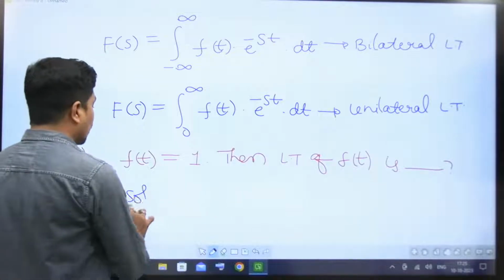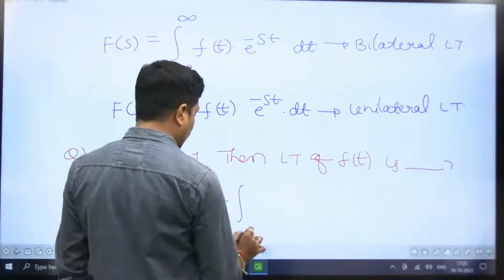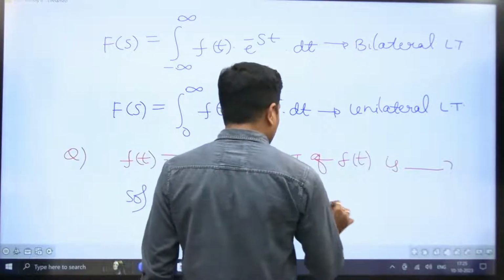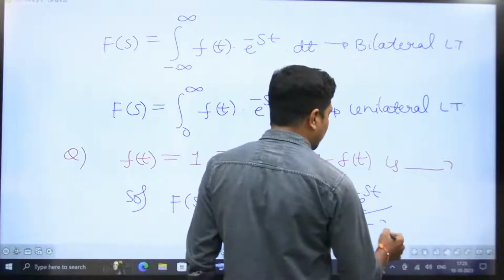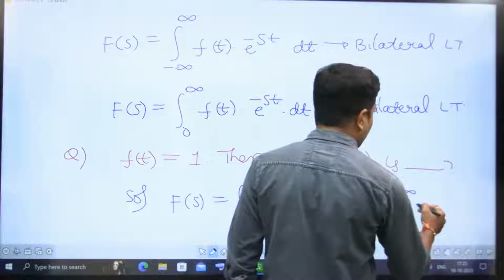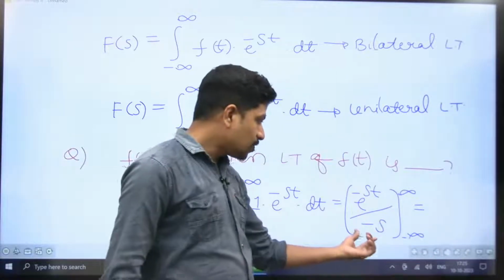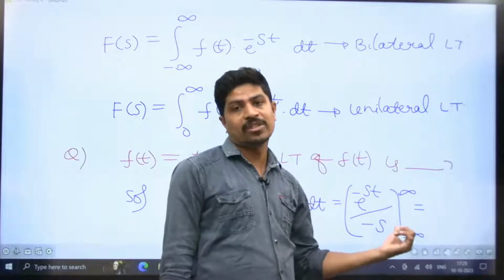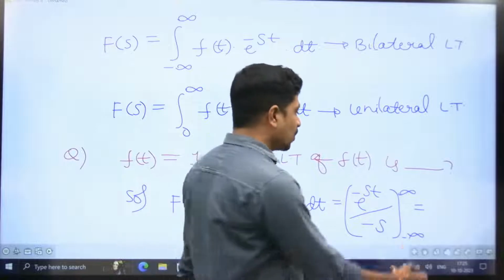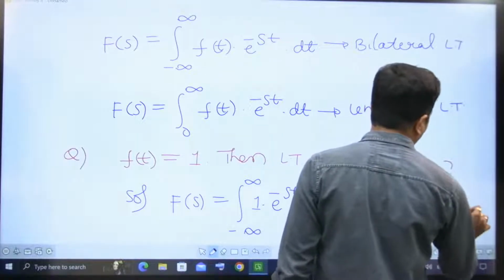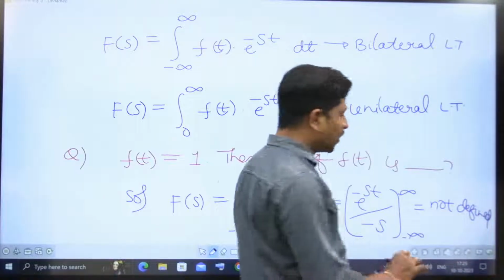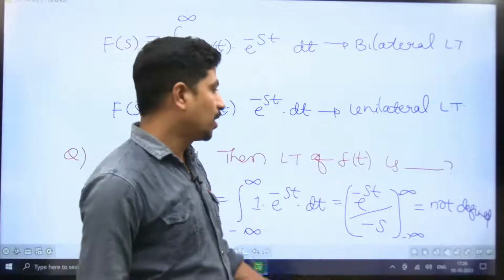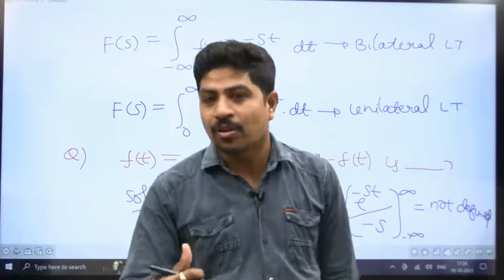The solution is F(s) is equal to the integral from minus infinity to plus infinity of f(t), which is 1, into e power minus st dt. If you do this, e power minus st by minus s from minus infinity to plus infinity, if you substitute these limits you're going to get infinity, so not defined. Laplace transform means I have to get a function in the s domain, but I'm not getting it. So the Laplace transform of 1 does not exist.